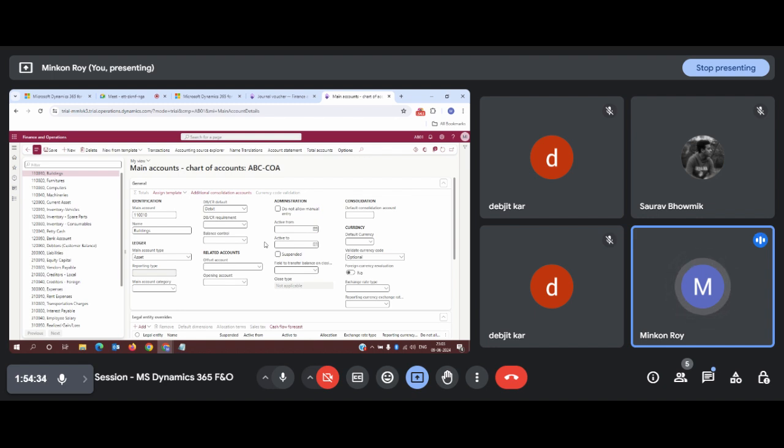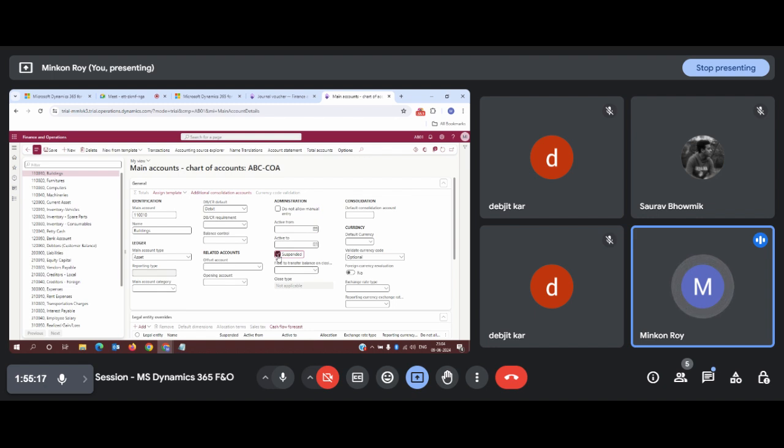Now, all of a sudden, if a user jumps in and asks that we don't want this main account, we want to immediately stop the transaction for this particular main account. Means if any user is trying to perform any kind of transaction from this main account, we should not allow them to use it. What will we do? We will simply suspend it. Although we can restrict them using this particular option, actually this option has a different set of meaning. So we will not be using this option for that particular reason. We will be directly using the suspend option.